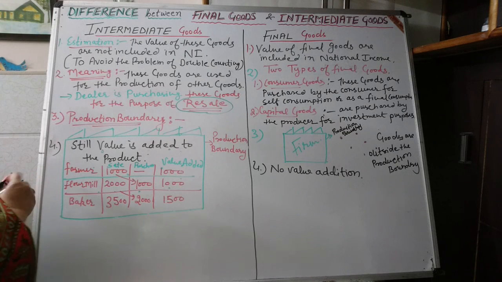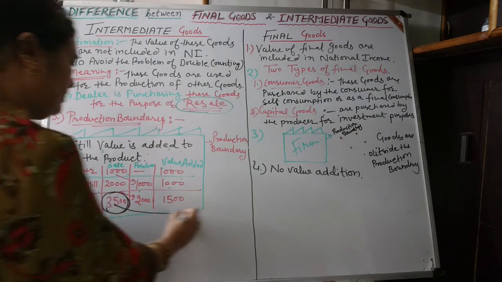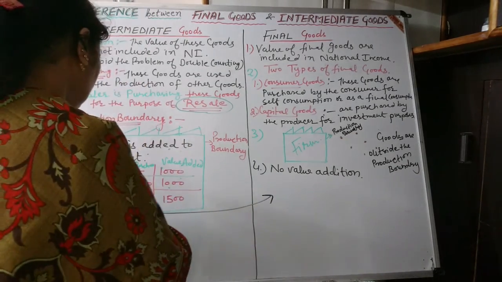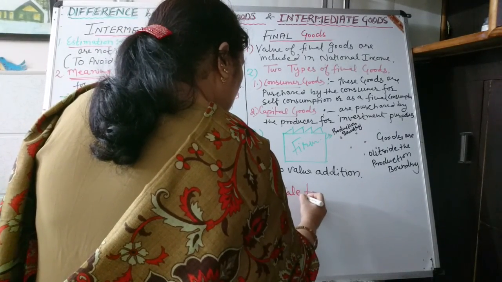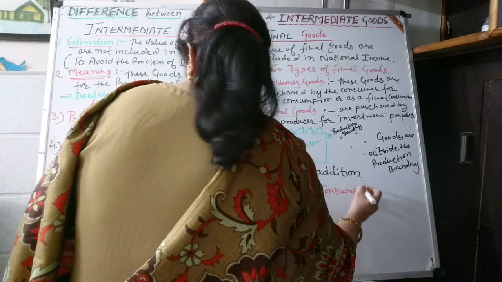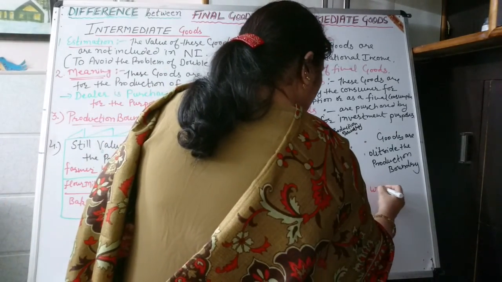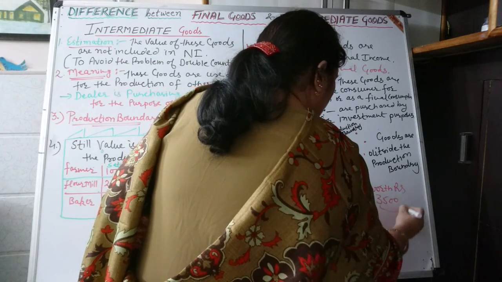So ultimately baker will sell its products to consumers worth rupees 3500.